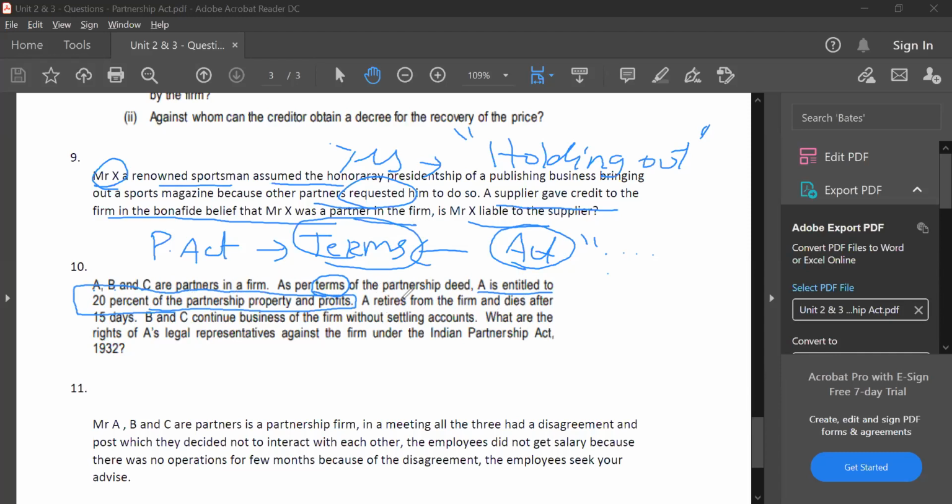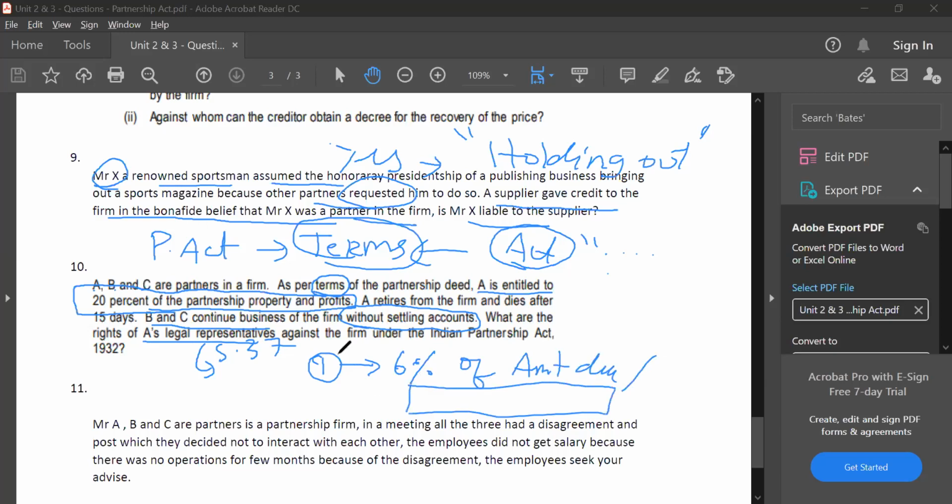A retires from the firm and dies after 15 days. B and C continue the business of the firm without settling the accounts. What are the rights of A's legal representatives? Again, Section 37, which deals with subsequent profits, says they must first pay the settlement of accounts, or 6% interest on the amount that is due, unless they make an agreement for themselves. Here the agreement made is 20% of the profits, 20% of partnership property. Therefore, A's representative can sue for 20% of the partnership property.